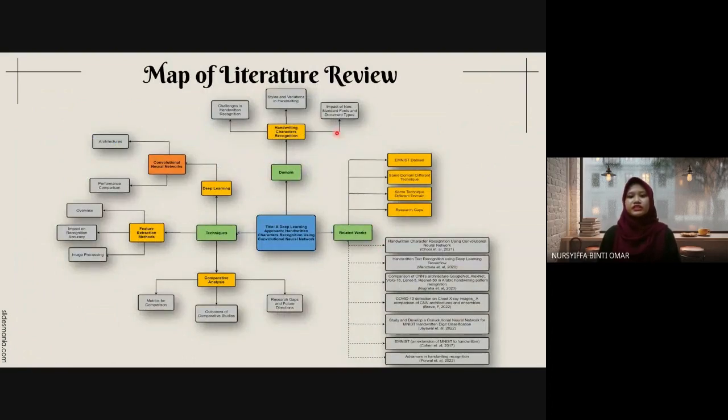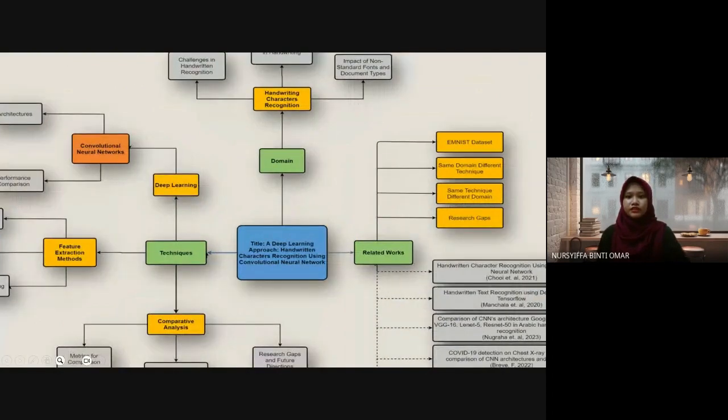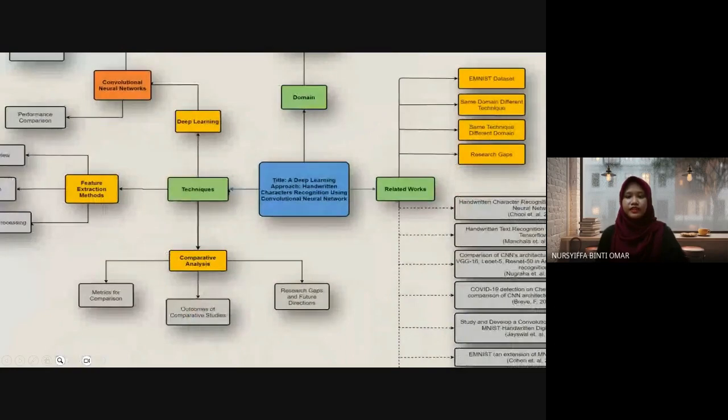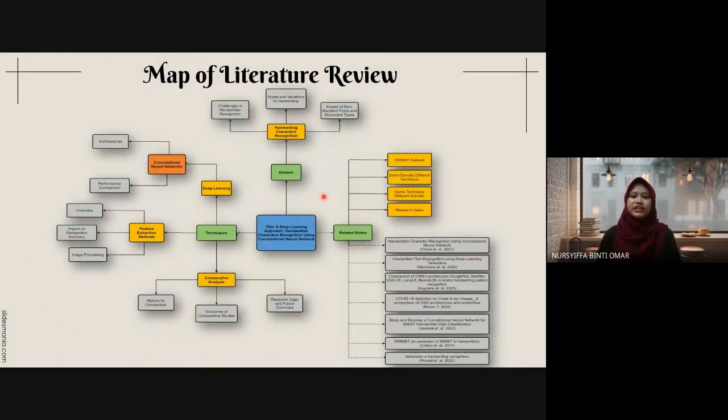This map of the literature review shows the overall process of the contents in the literature review, which includes the domain, the technique, and also the related works. The domain is particularly handwriting character recognition. The techniques are deep learning and types of methods to pre-process the data, while the related work includes the dataset, the research gaps, and the articles that are related to the domain but use different techniques. Another one is the articles that have a different domain but utilize the same techniques.